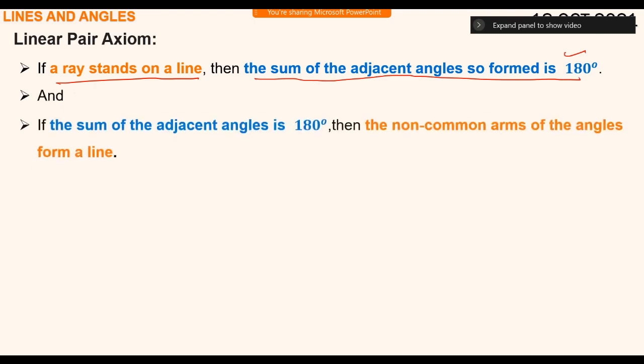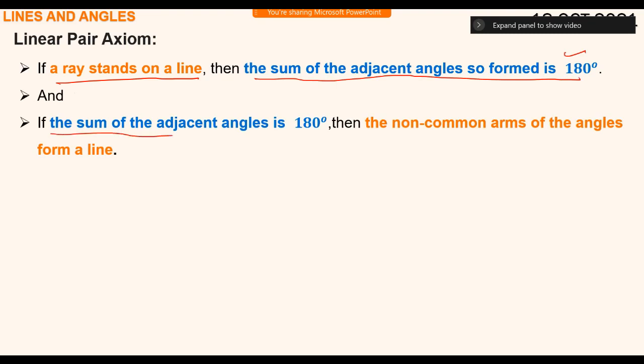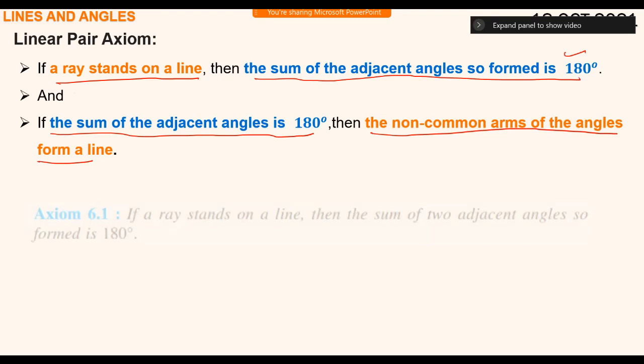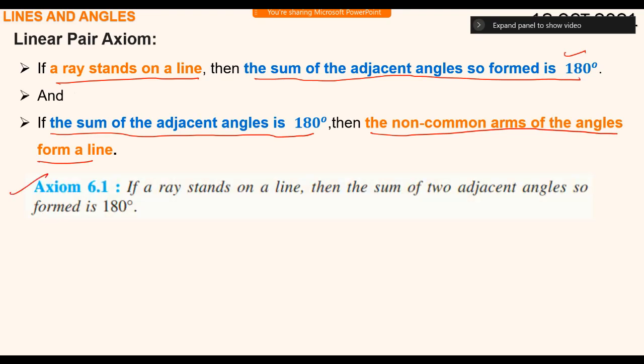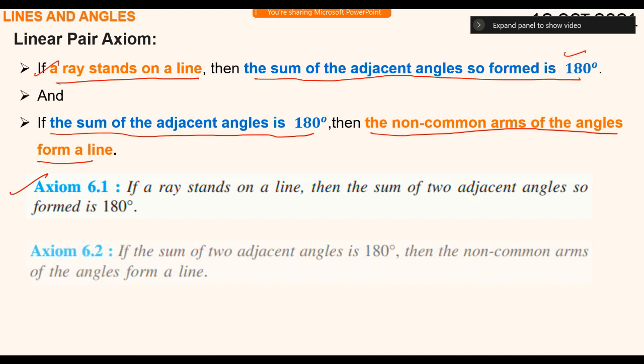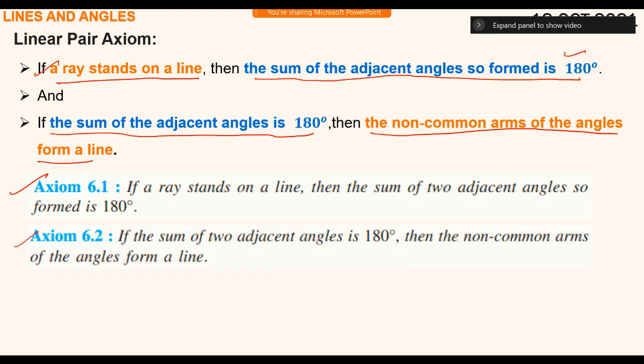And if the sum of adjacent angles is 180 degrees, then the non-common arms of the angles form a line. This is also true. So this is axiom 6.1, the first one, and the other is axiom 6.2.